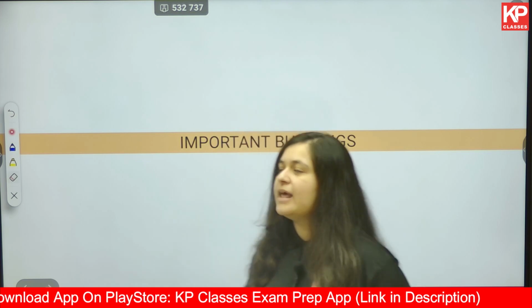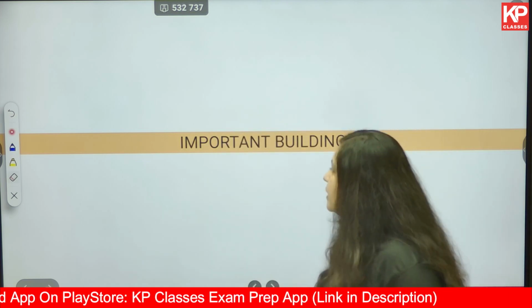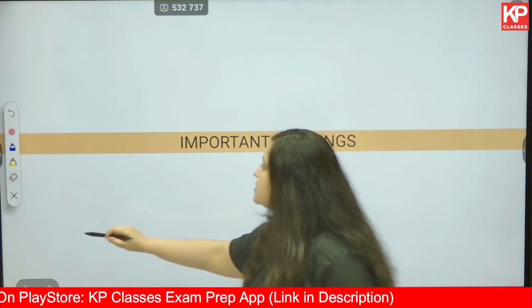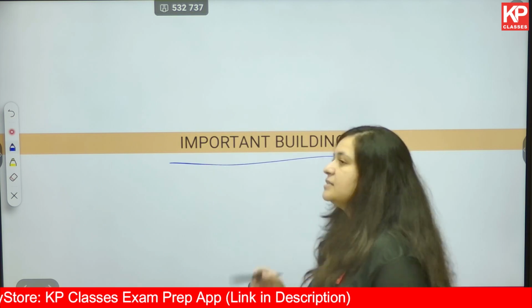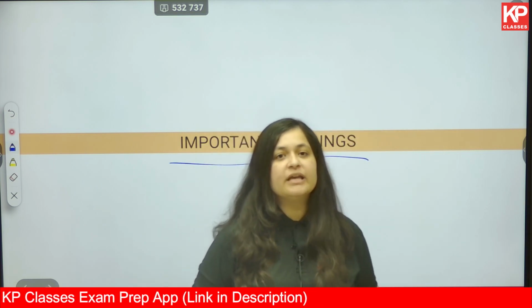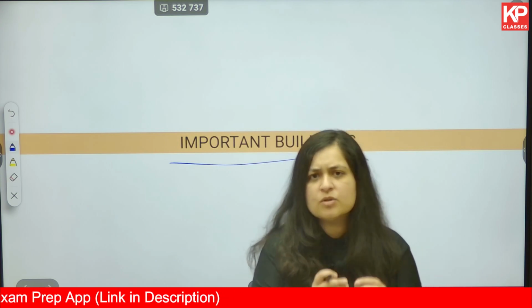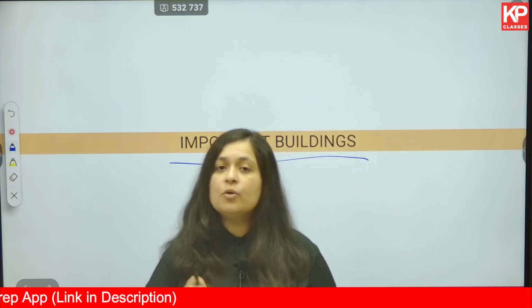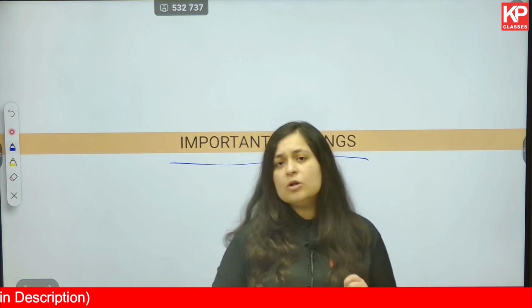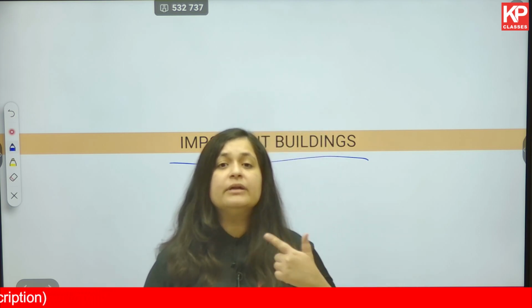Moving on to the next subtopic, that is important buildings. In the previous lecture, when we were discussing another question paper of JEE 2024, in this section we discussed that it is not only important to know the architect of a particular prominent building, it is also very important that you look into the details of it.